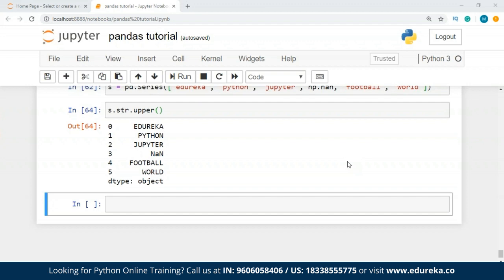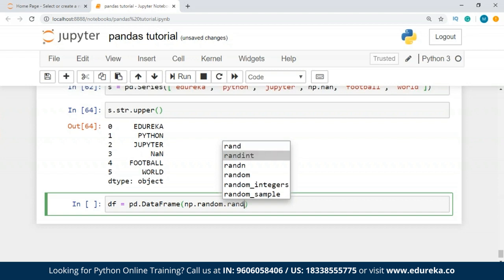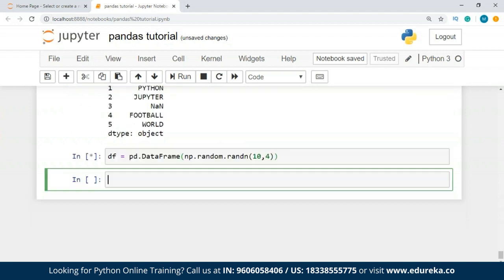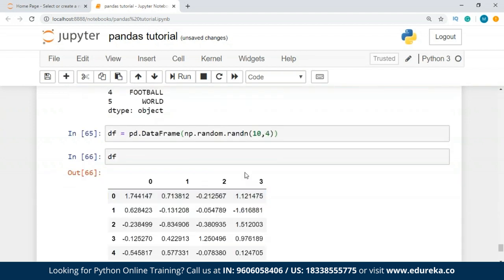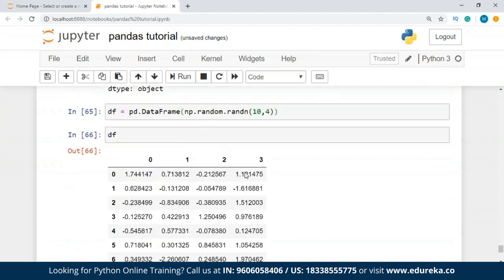So let's take a look at an example for this. So we have our data frame. I'm going to use pd dot DataFrame, give it a few values, let's say np dot random number from, let's say, 10 and 4. All right, so we have all these values.